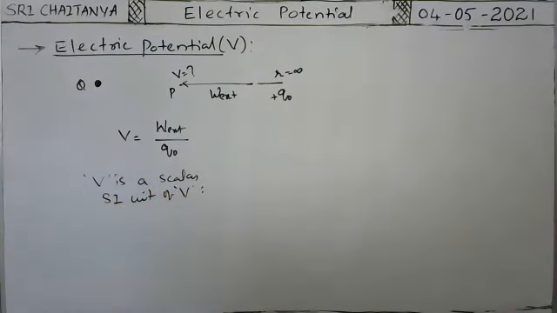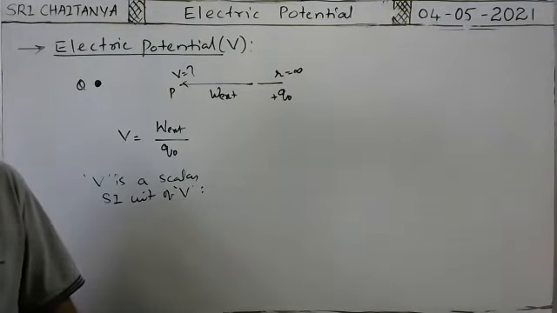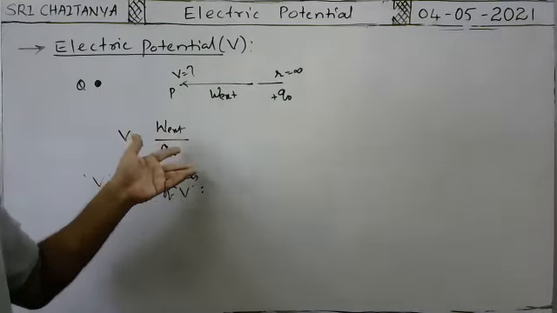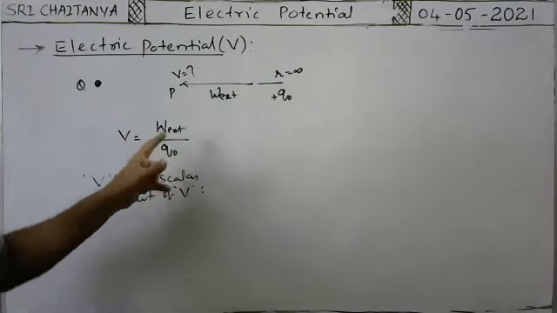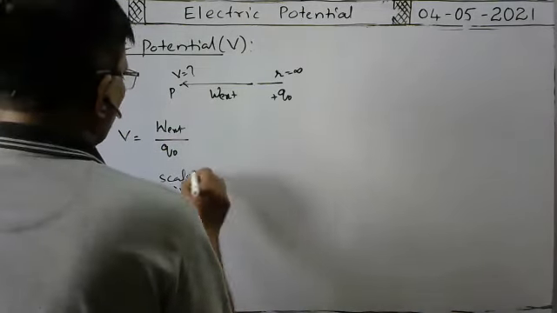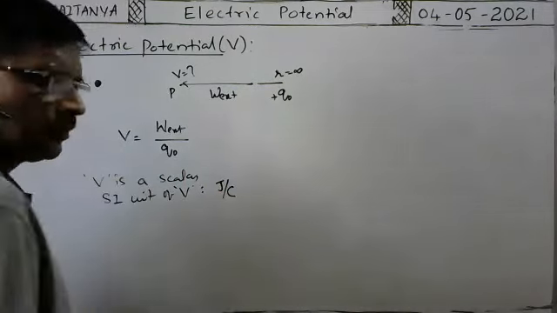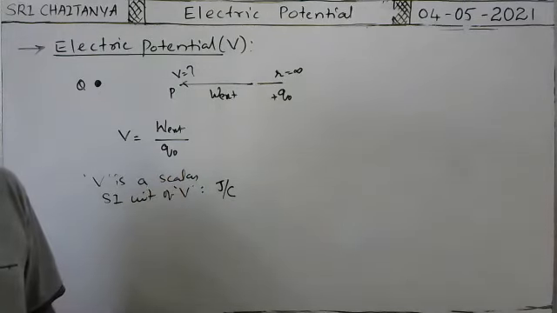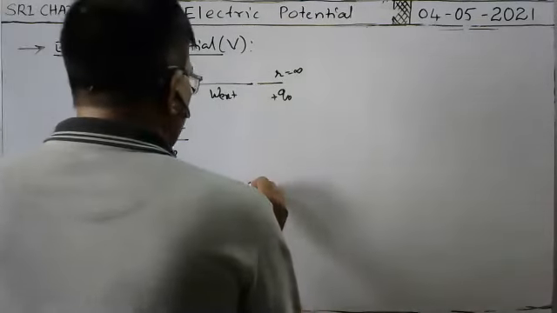What is the SI unit of electric potential? The formula is already there. In this formula, you substitute the units in the SI system. Work means joule, charge means coulomb. Joule per coulomb is the SI unit of electric potential, or it is also called volt.